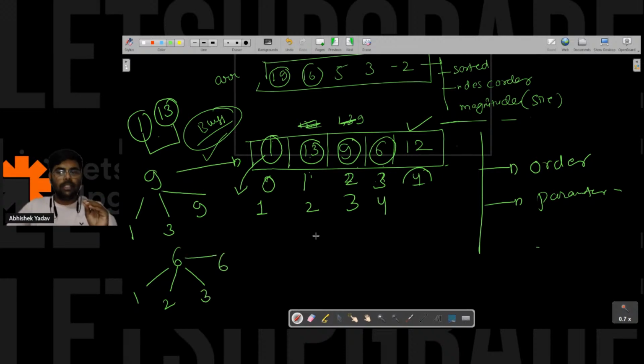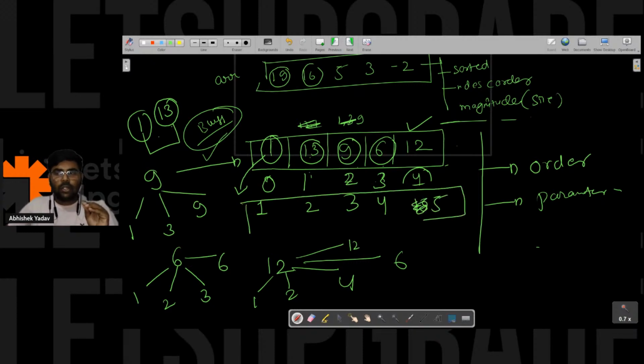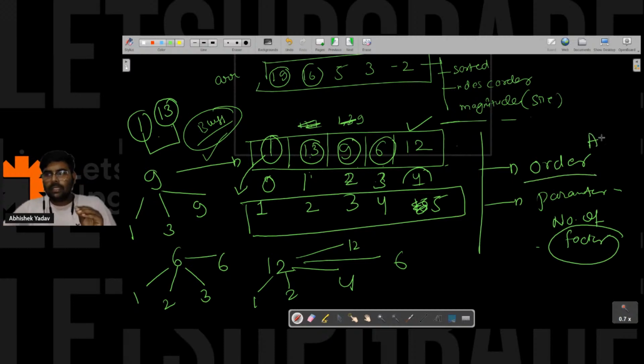For 12, it is 1, 2, 4, 6, and 12, that is 5 factors. So here the data is sorted on the basis of number of factors, and the order is ascending.